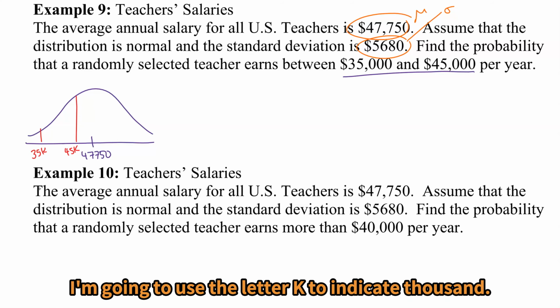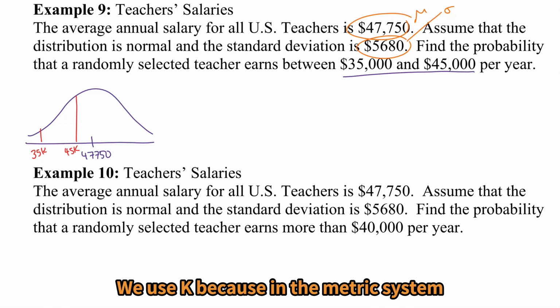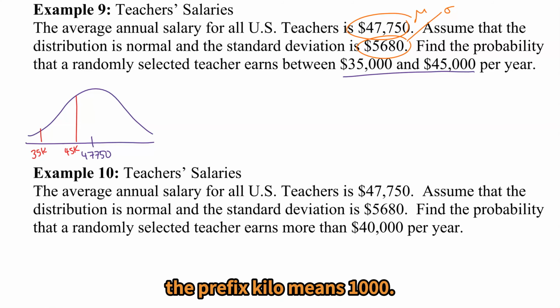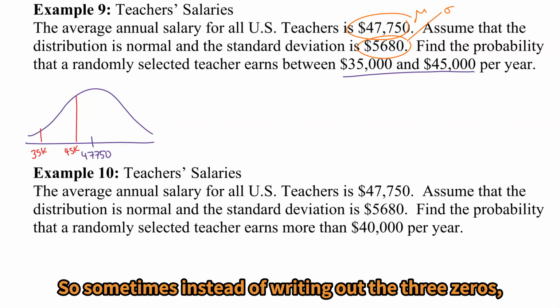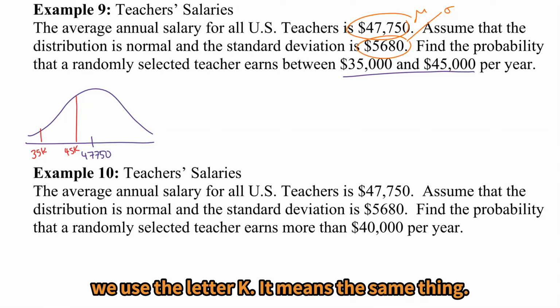I'm going to use the letter K to indicate thousand. We use K because in the metric system, the prefix kilo means 1,000. So a kilogram is 1,000 grams. A kilometer is 1,000 meters. So sometimes instead of writing out the 3 zeros, we use the letter K. It means the same thing.